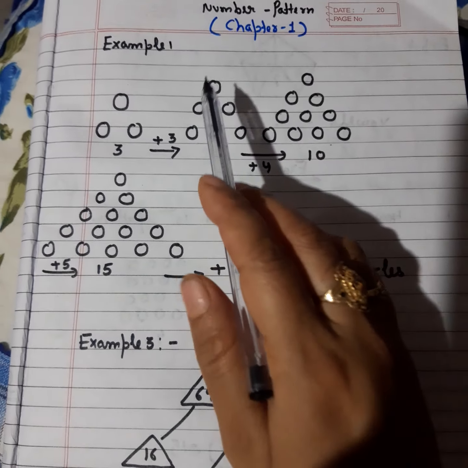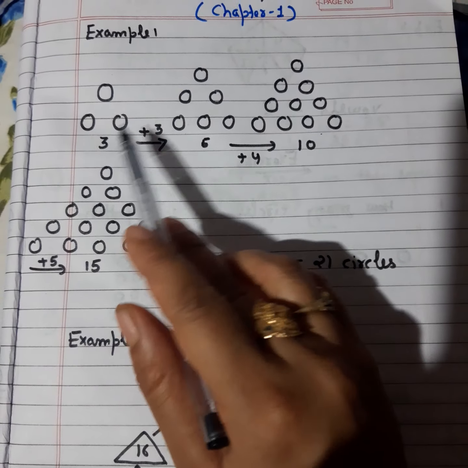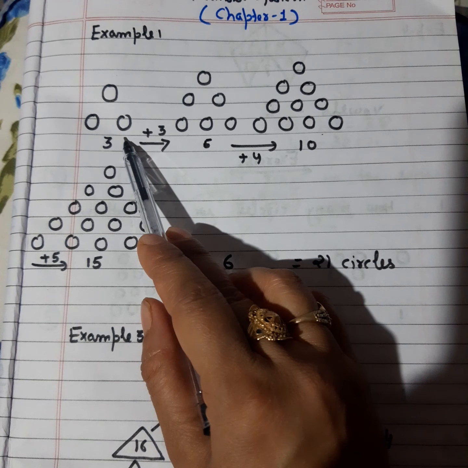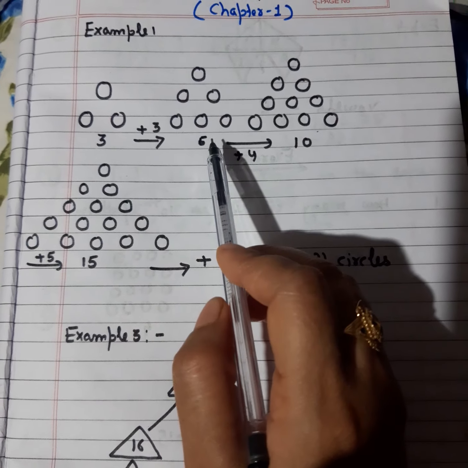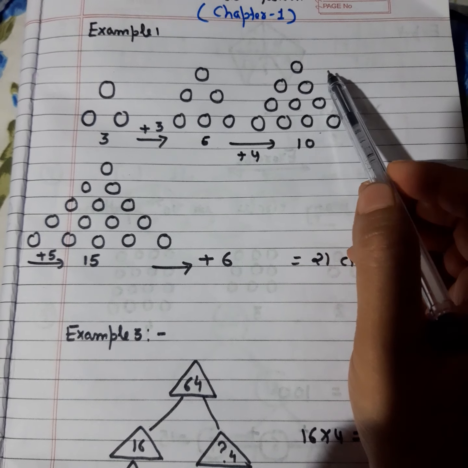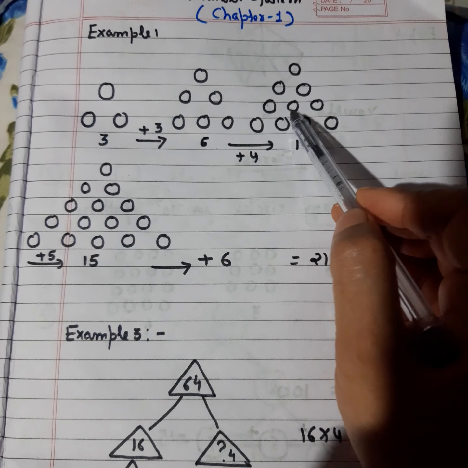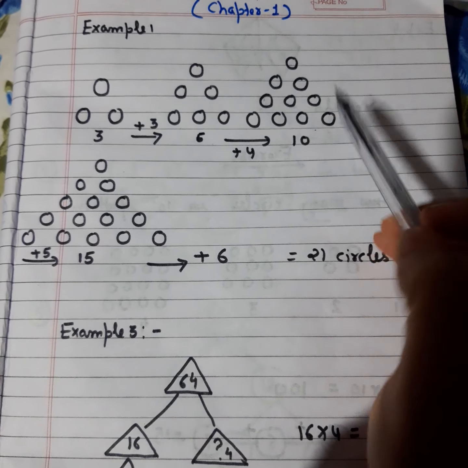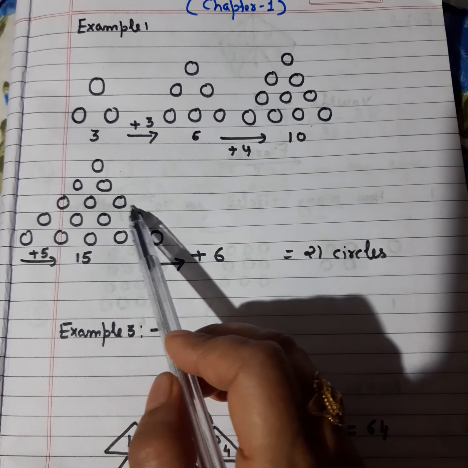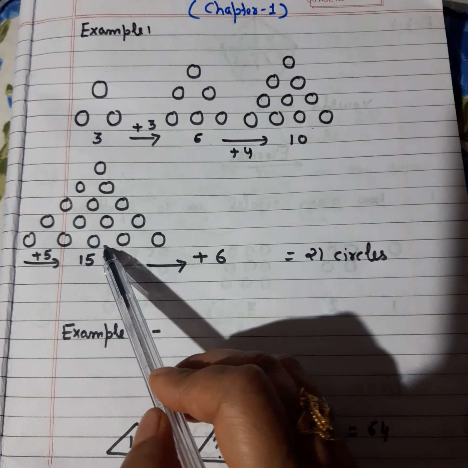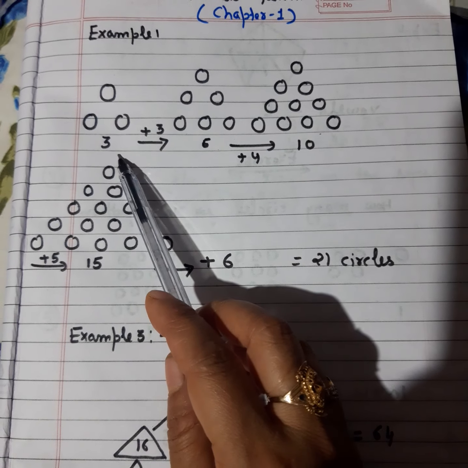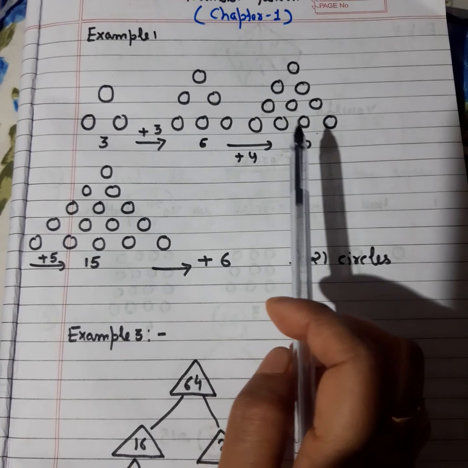So, the first example of this chapter is, see, some patterns are given. In the first pattern, 3 circles are given. In the next pattern, there are 6 circles. Then next, the number of circles is 10. If you see the next pattern, the number of circles is 15. Is it clear? So, in the first, 3 circles, then 6, then 10 and then 15.